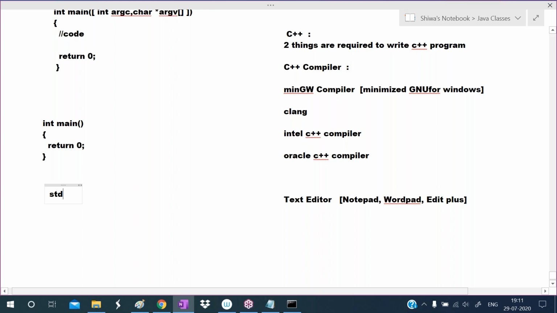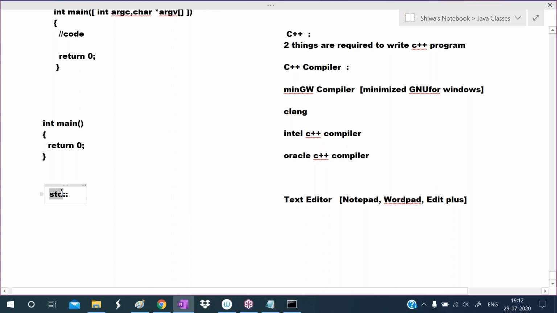So that's why if we want to use cout, we must write std. Std stands for standard. Then write the scope resolution operator. This is called the scope resolution operator. For the scope resolution operator, the symbol is colon colon. If you want to access global values, we use this.